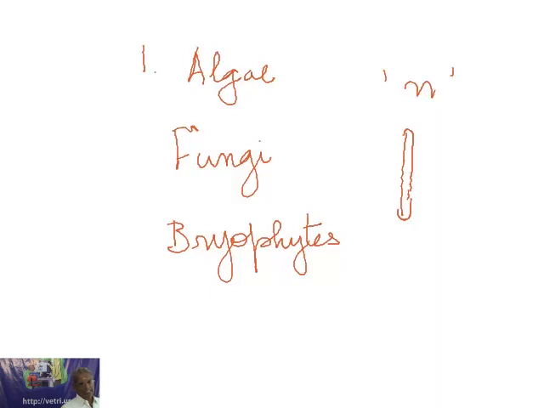So there is a slight deviation, or there are certain exceptions for this law, namely the law of unit characters. But by and large, generally it is accepted that each and every character is controlled by a pair of factors. Okay. Now coming to the second point.